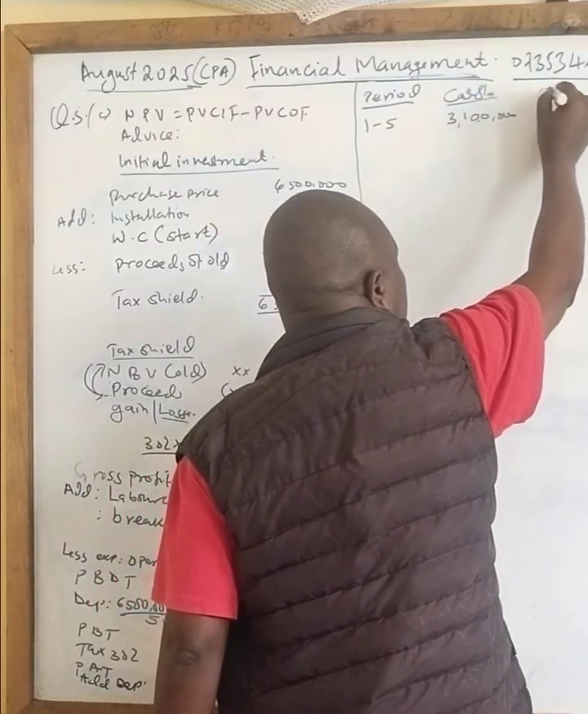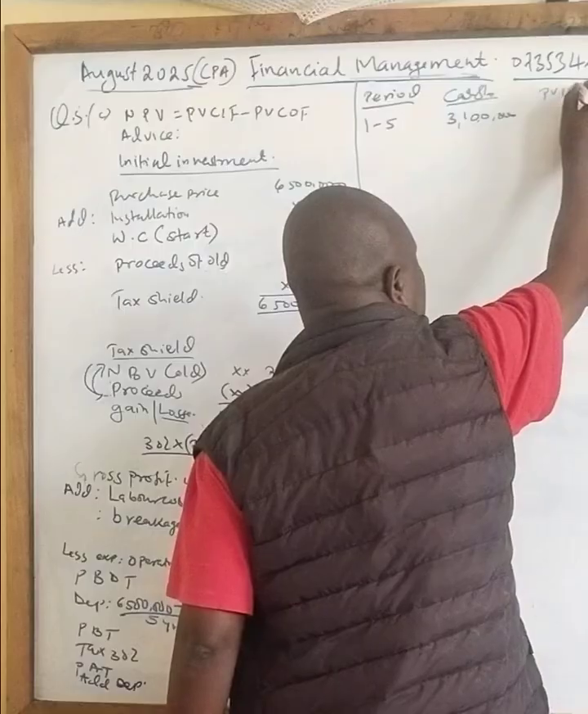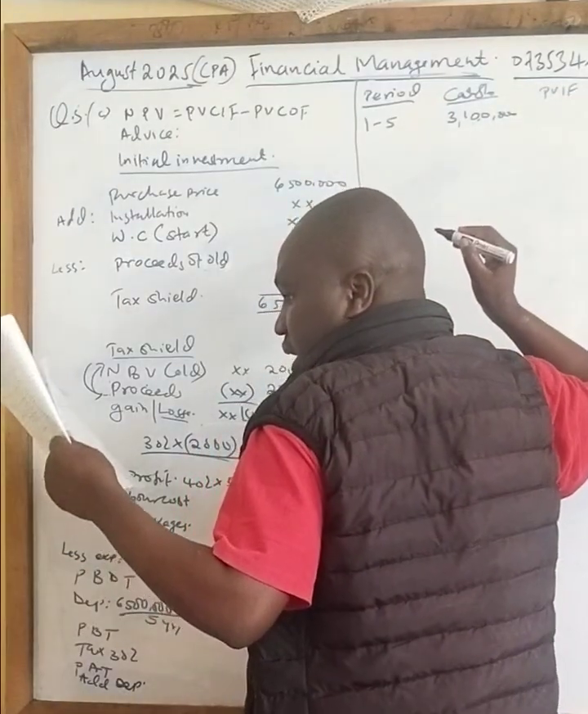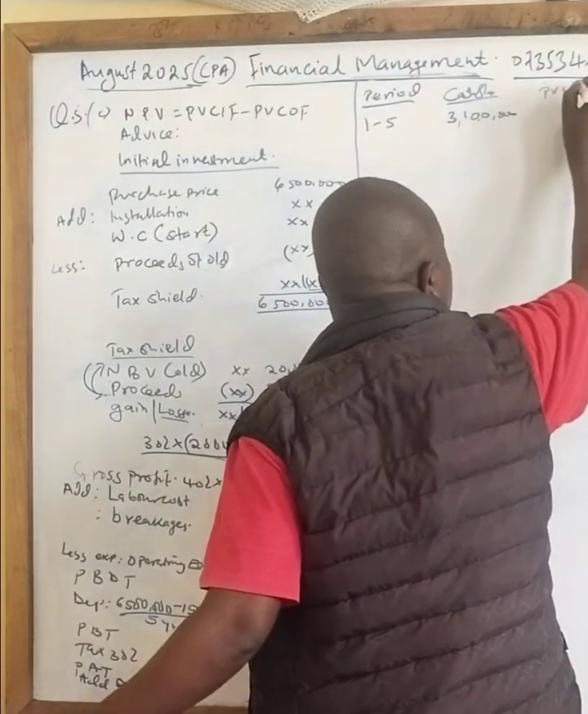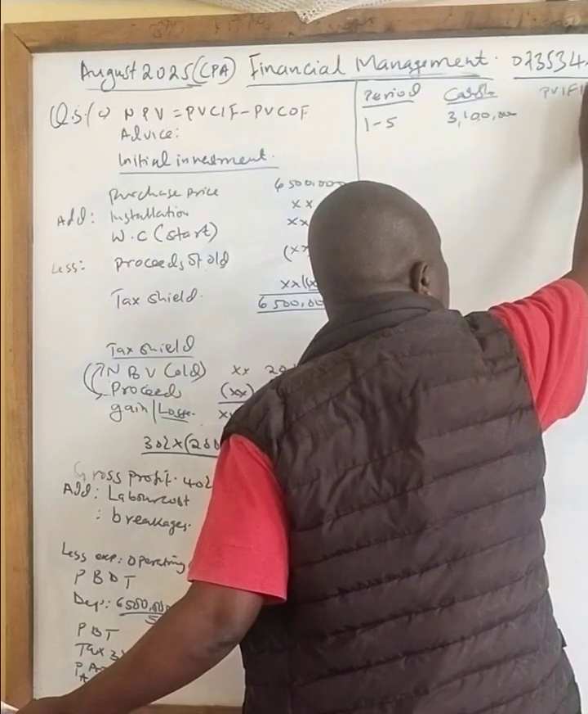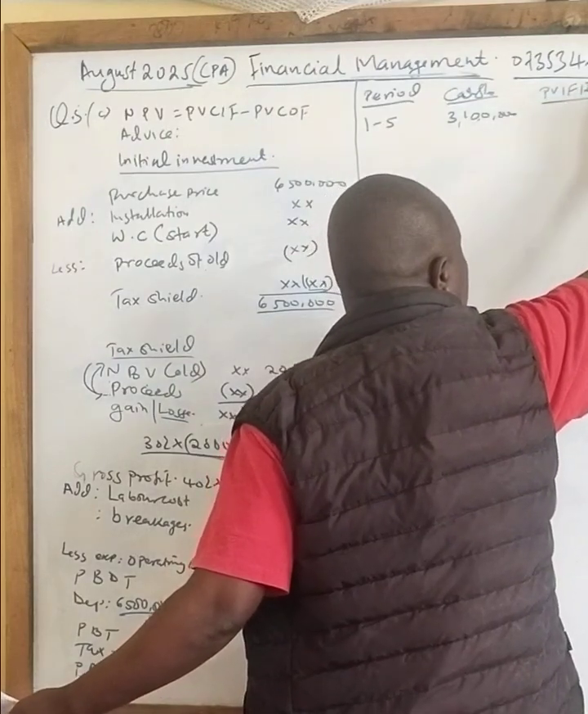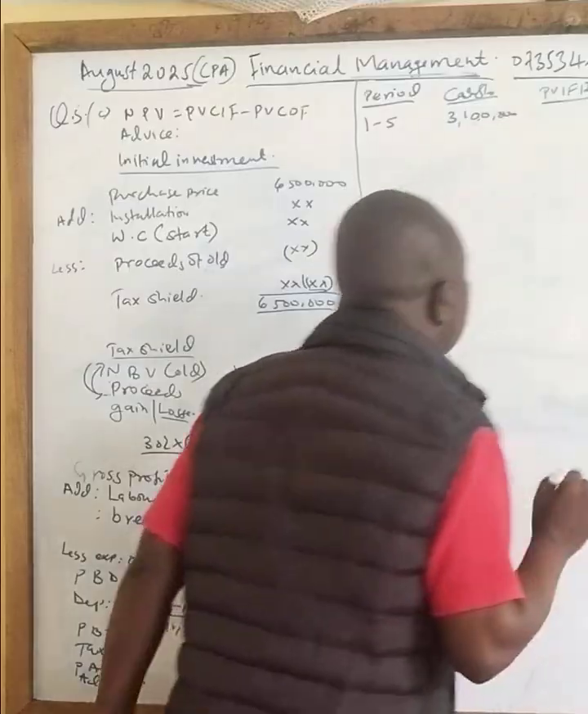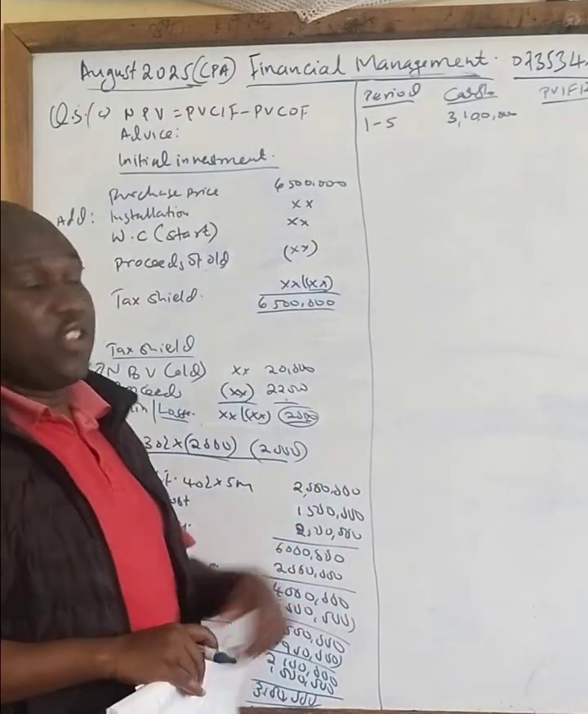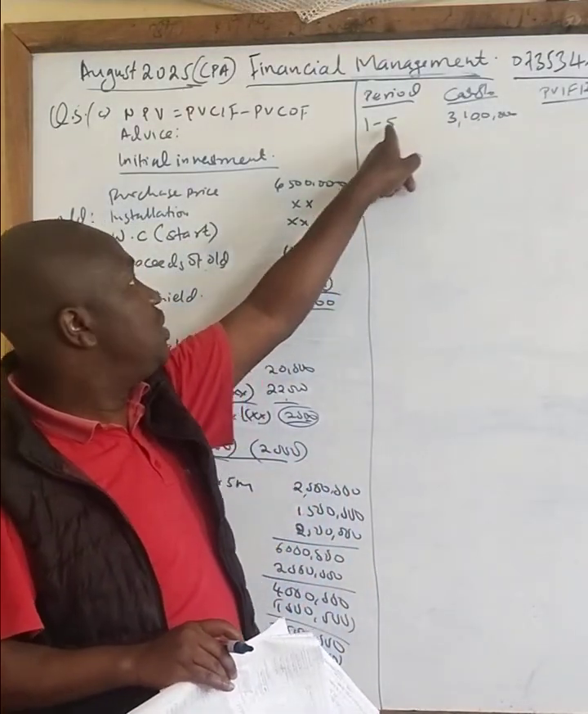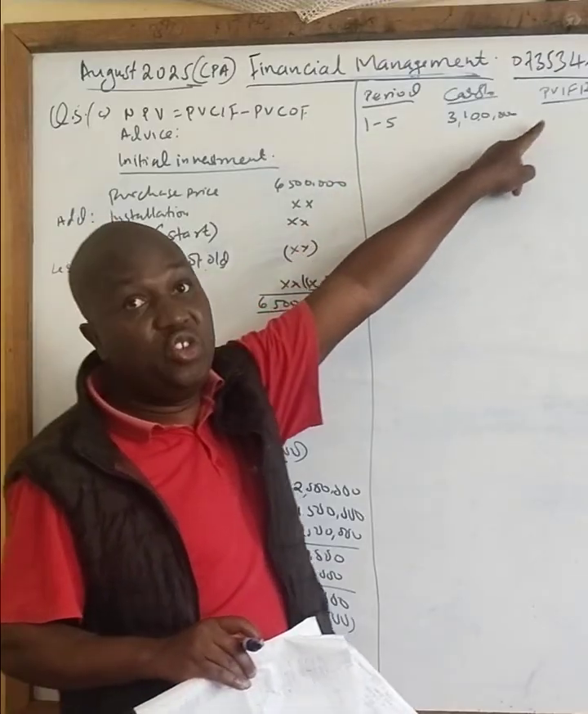Okay? Then I need to get the present value interest factor at the rate of 12% for n years. Then I need to get the present value. So this is accumulation, this is annuity. Because from 1 to 5 years, it will be the annuity here.